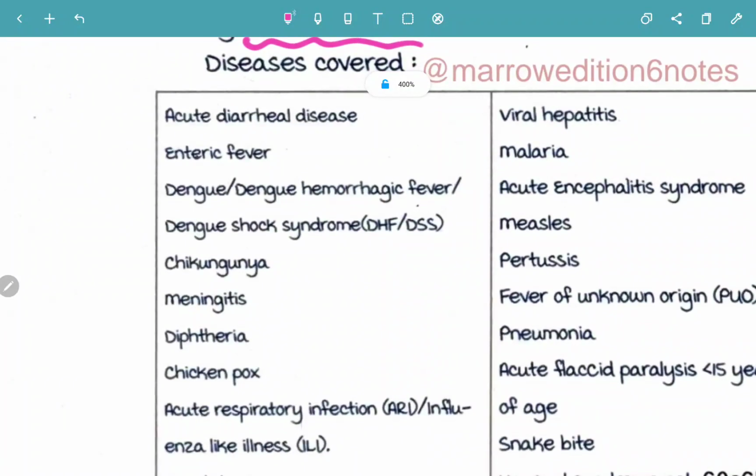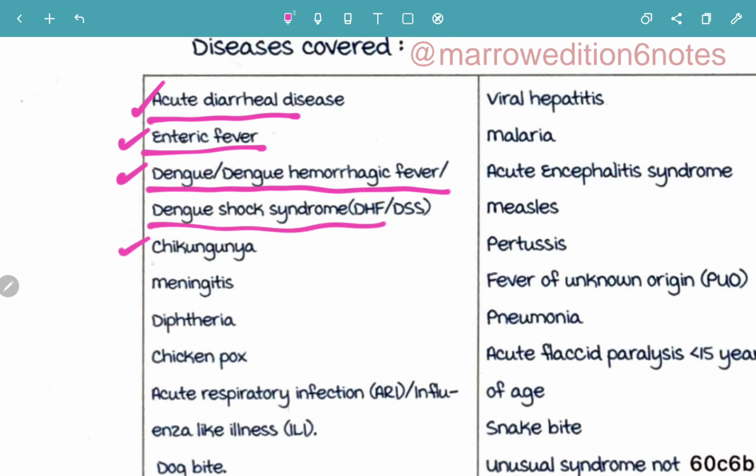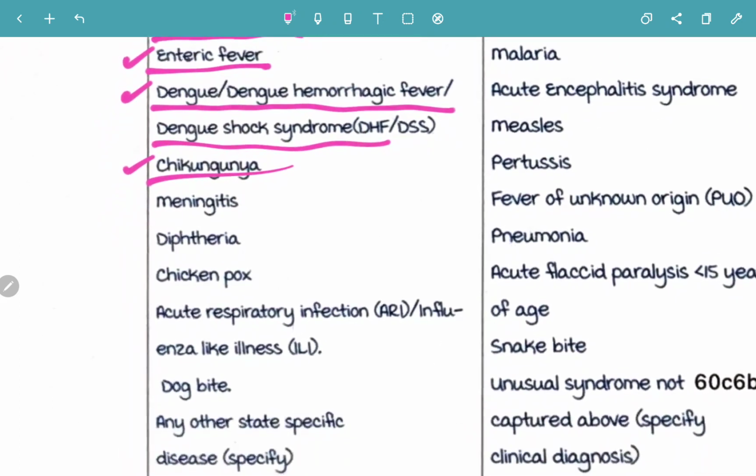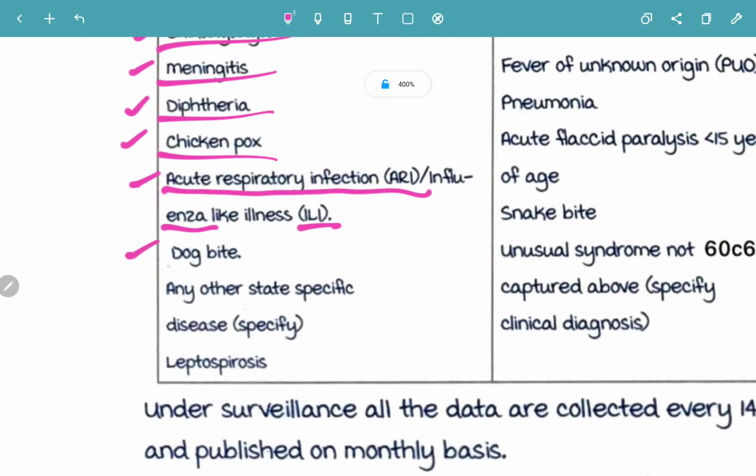First one is going to be acute diarrheal disease, then enteric fever, and then dengue or dengue hemorrhagic fever or dengue shock syndrome, and then chikungunya, then meningitis, diphtheria, chickenpox, acute respiratory infection or influenza-like illness, ILI, dog bite.